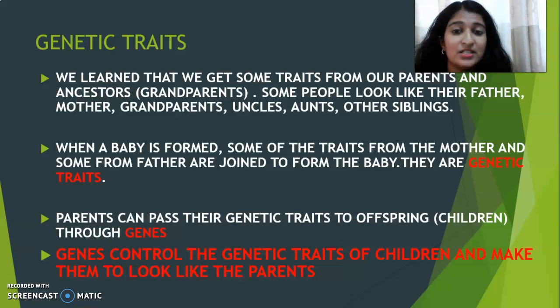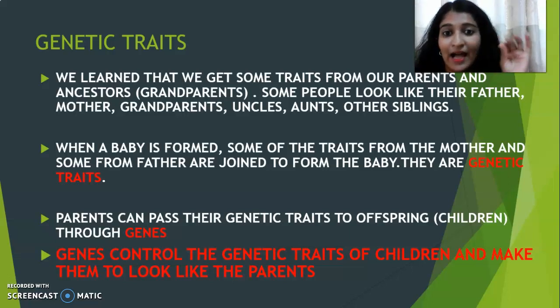Genes. Genes are a character that controls. Genetic traits means a trait that you got from your parents. Genes means this is a controlling. For example, we have a laptop or a computer. We have to control it by using our hand or a mouse, right?